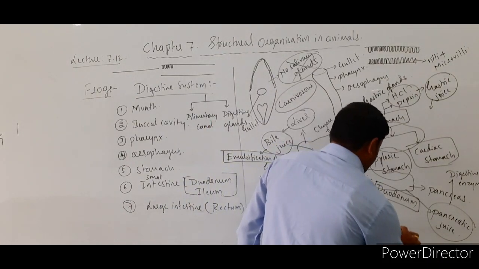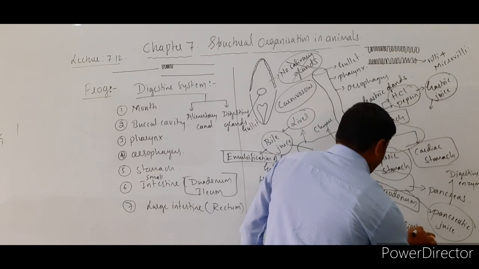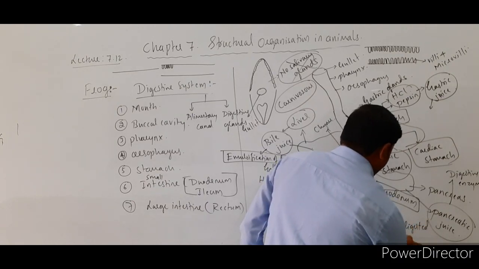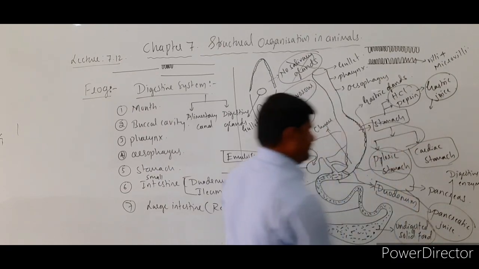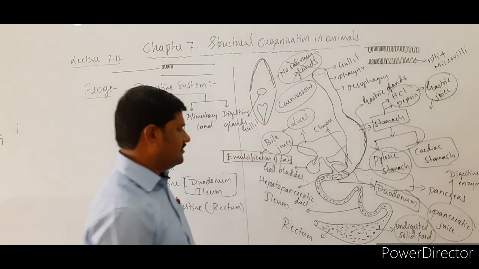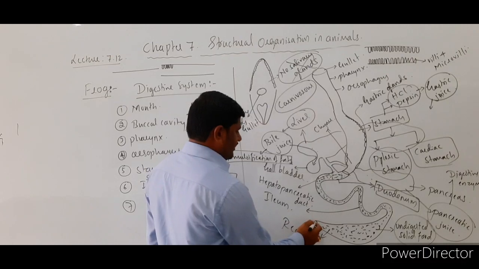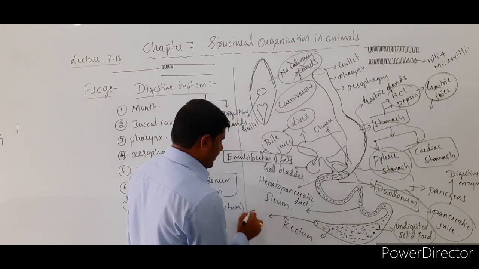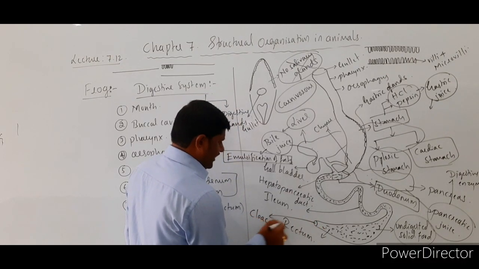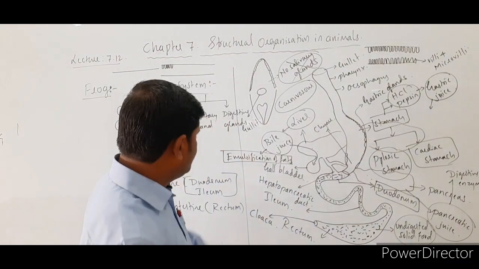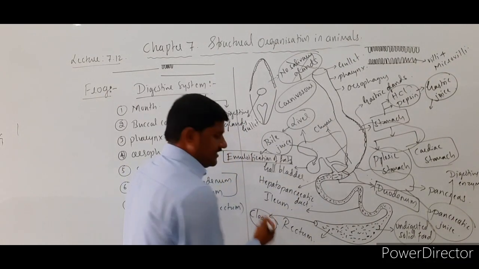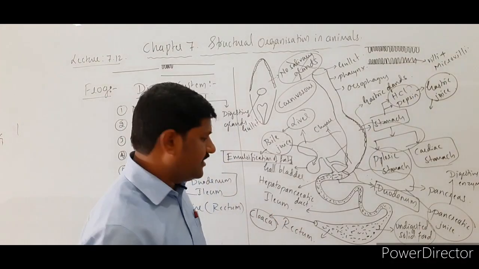Undigested solid food is stored over here, and this undigested food is removed through the cloaca. A very important feature is the cloaca. What is this cloaca? In external features I would have explained this one.